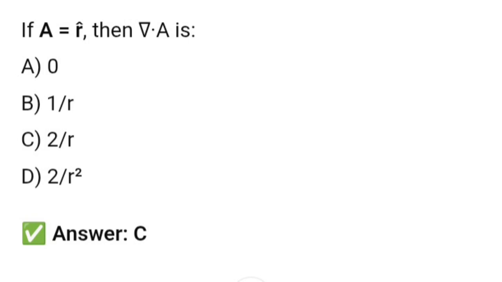If A is equal to r cap, then divergence of A is. So if we calculate this, then we will get C as the correct option. So we will solve these questions in our further videos.